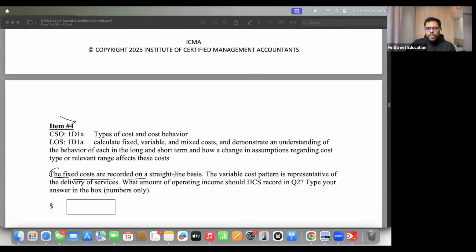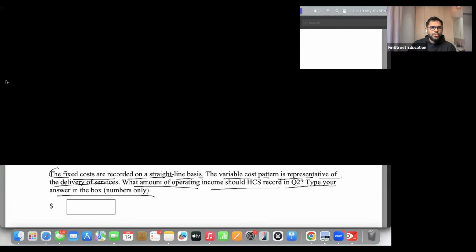The fixed costs are recorded on straight line basis. The variable cost pattern is representative of the delivery services. The amount of operating income should HCS record is. Okay, I think this needs some level of revision. Let me quickly show you.